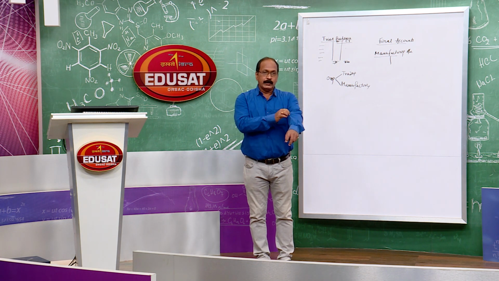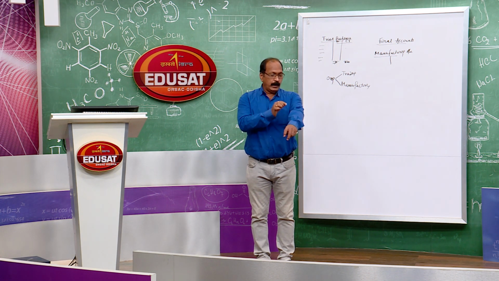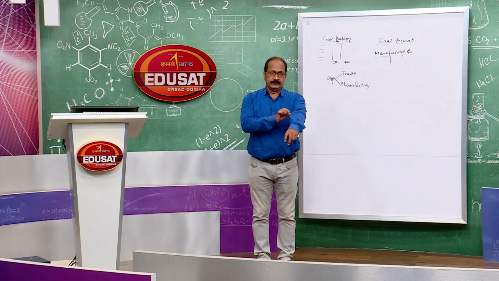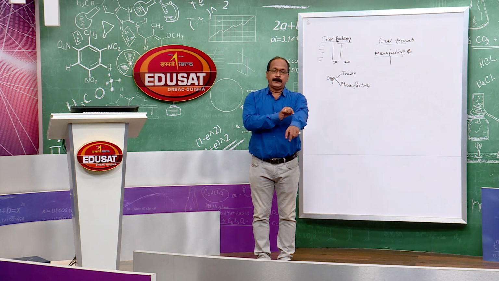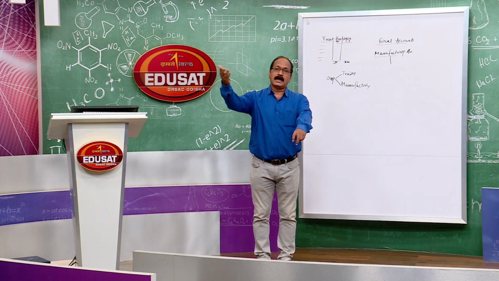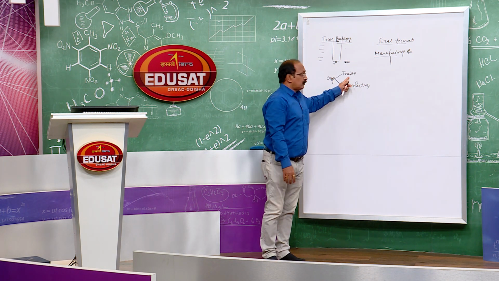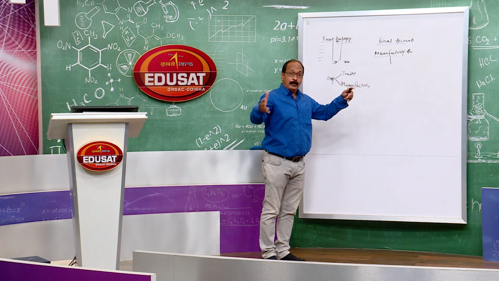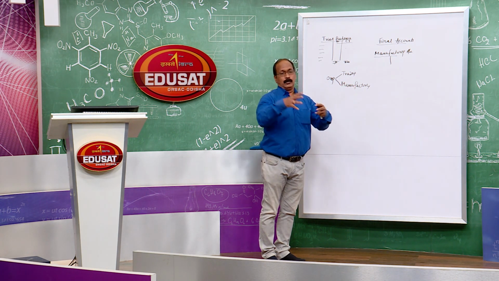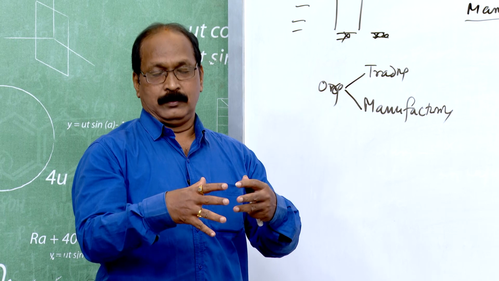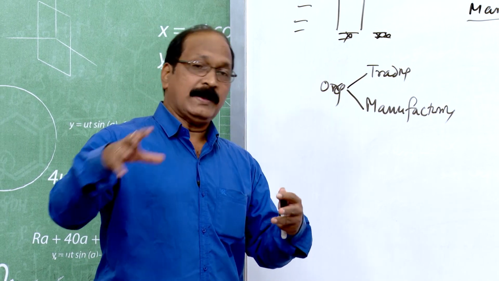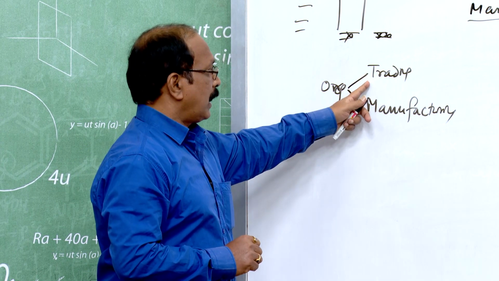The clothes we wear, the shirt where we purchase is not manufactured in that organization. The cloth is manufactured by another organization, that is manufacturing. The trading organization means it has to acquire ready-made, already manufactured goods.